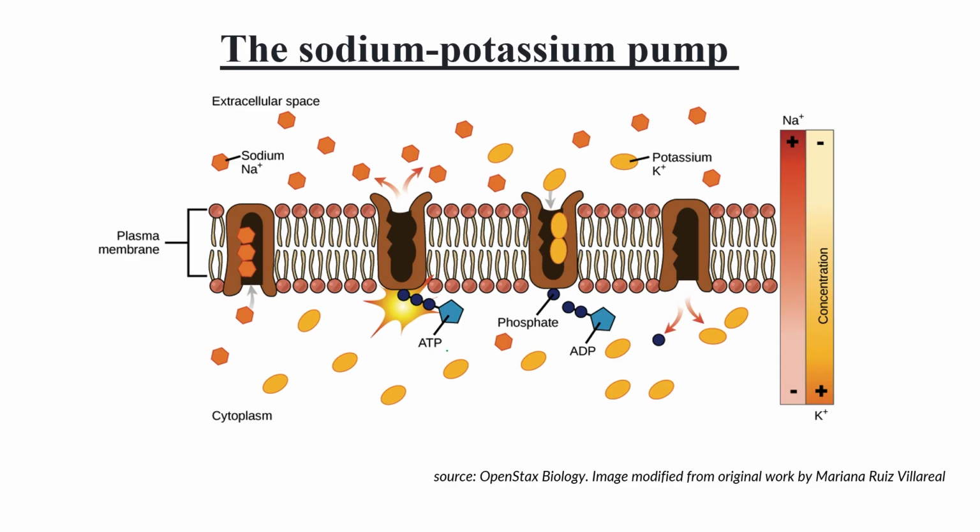Clear? Okay, so this is a picture showing the sodium potassium pump. The concentration of sodium is high outside the cell, and the concentration of potassium is high inside the cell. So high to low. Not high to low, but low to high. I'm so sorry, low to high. So low to high, then we require ATP for this kind of reaction, right?